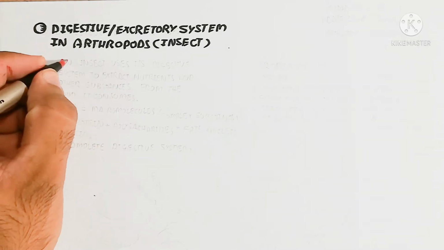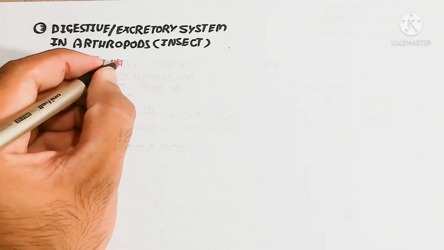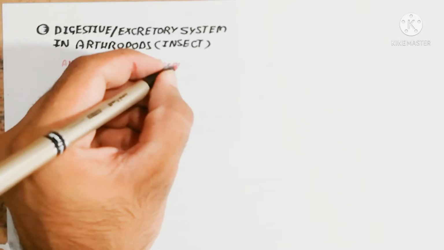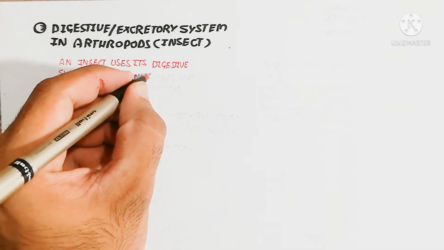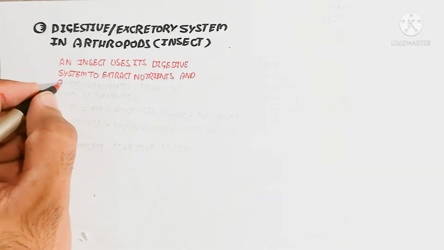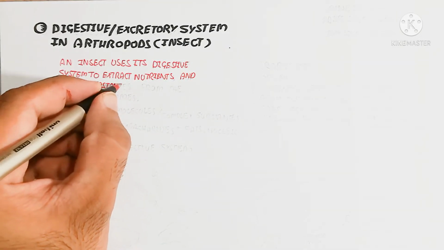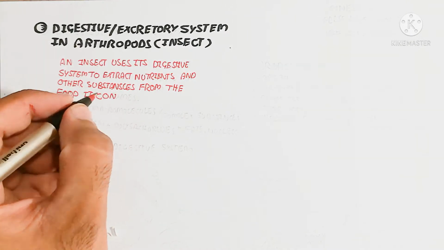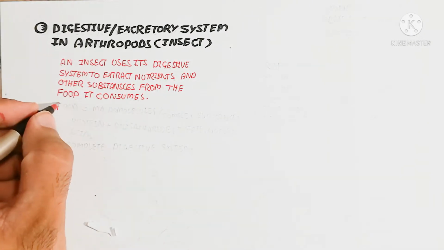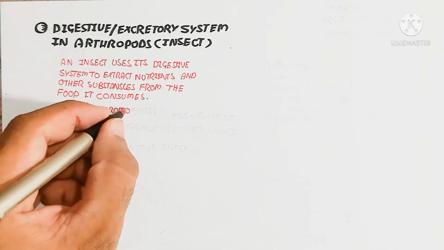Hello, in this video we will look at the digestive system and excretory system in arthropods. Arthropods is basically the phylum that includes the insect species. An insect uses its digestive system to extract nutrients and other substances from the food it consumes.